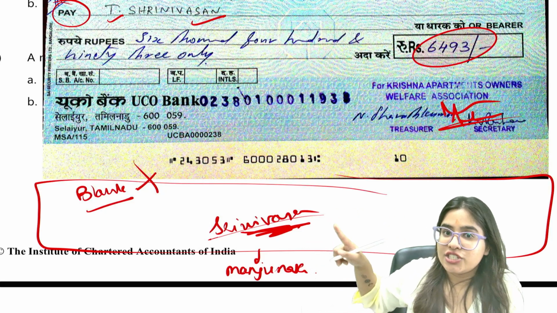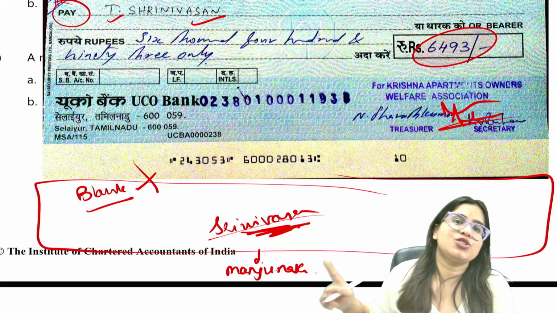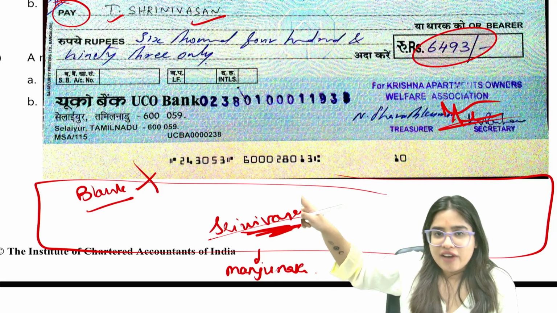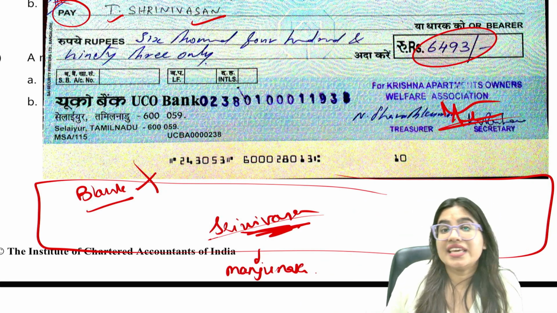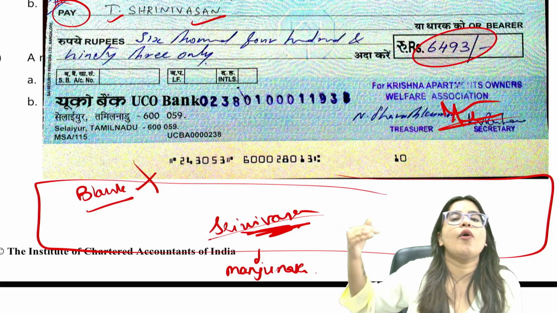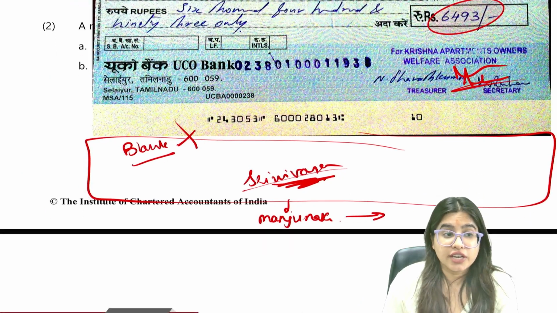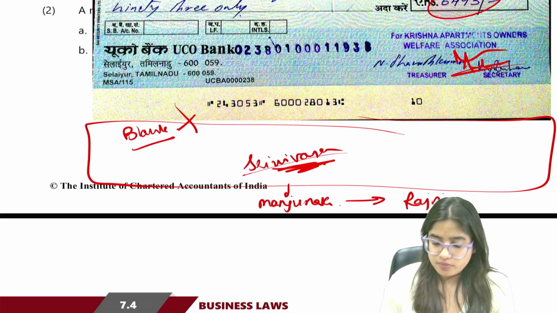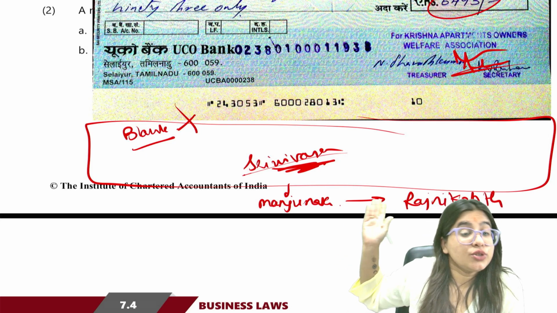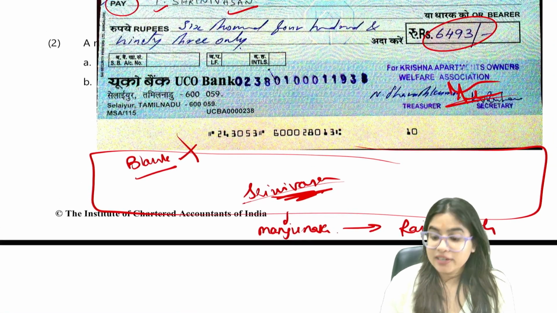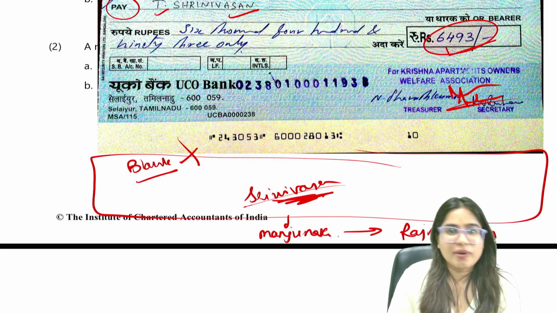Srinivasan signed on the back of the check, so now it became a bearer instrument, and a person holding the instrument can demand the payment. If Srinivasan gave this check to Manjunath, can Manjunath demand payment? Yes, he can, because it has become a bearer instrument. Now let's say Manjunath further transferred this check to Rajnikant. Can Rajnikant also demand the payment of 6,493? Yes. Why? Because right now it's a bearer instrument.